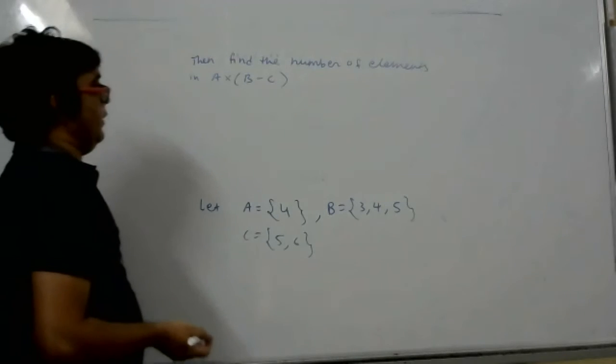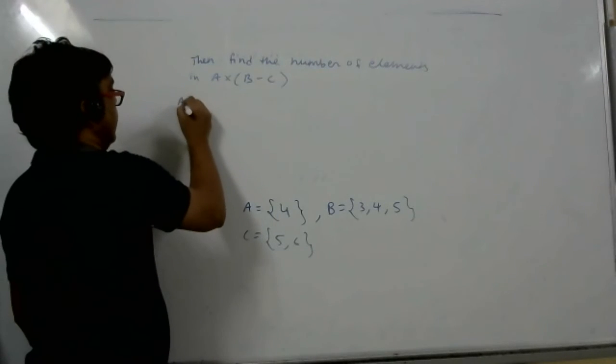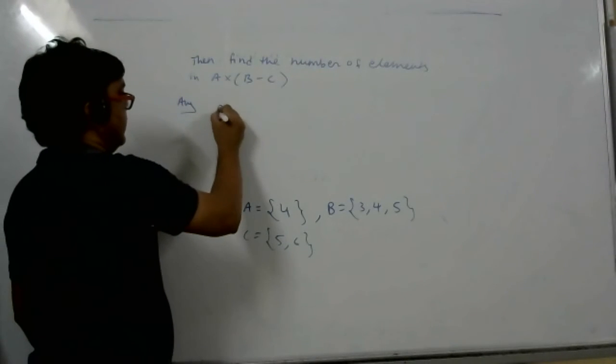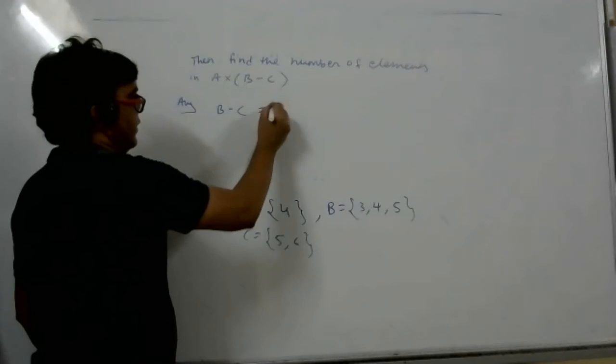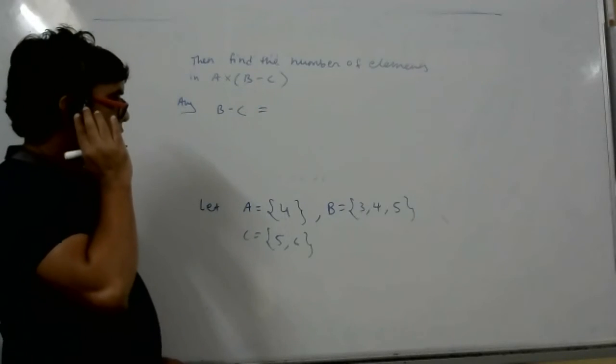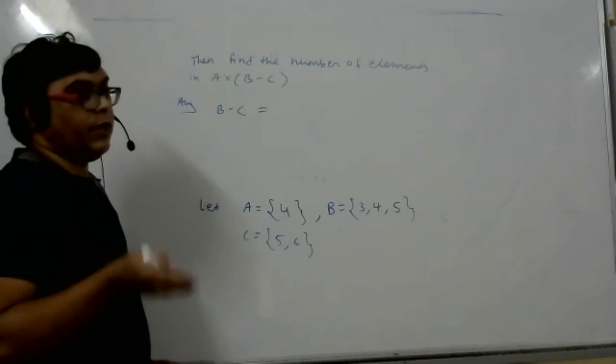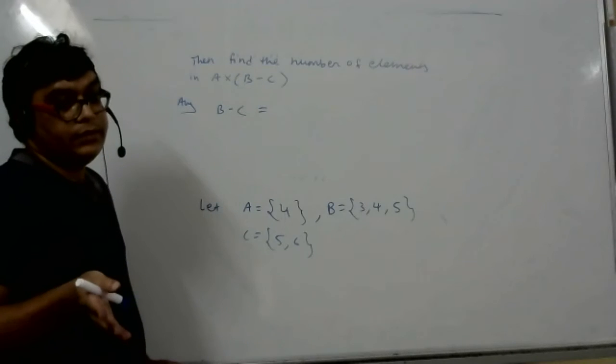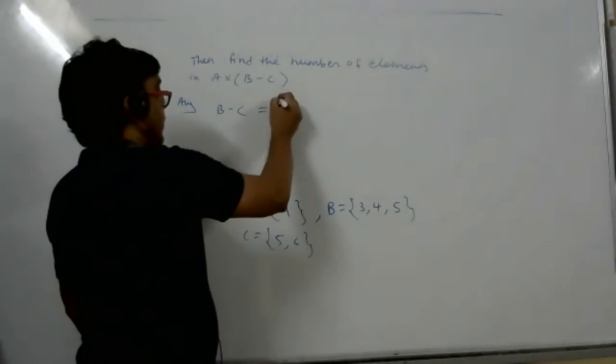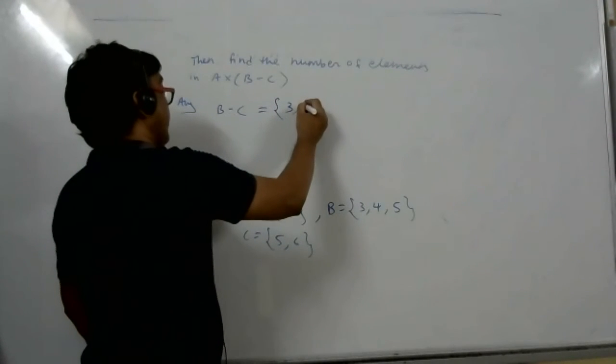So we cannot find it directly. First we have to find B minus C. So tell me what is B minus C answer? Not elements. You tell me B minus C. 3, 4. Definition of B minus C is those elements of B which are not in C. So answer is 3, 4.